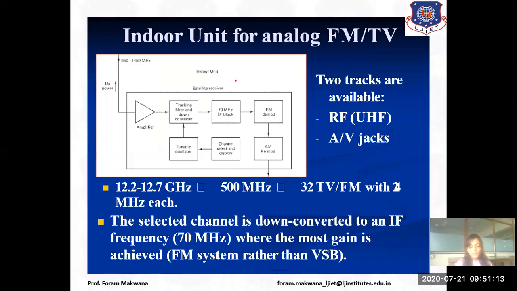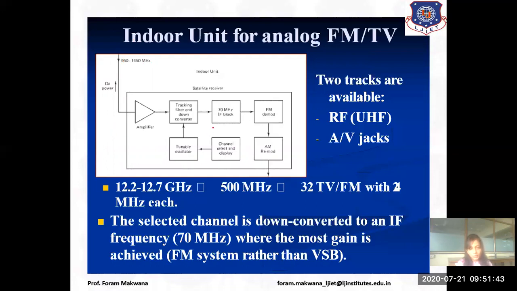Now, the down converted frequency is coming to the indoor unit with the help of coaxial cable. Either we can use RF or an audio video jack. The selected channel is going to be down converted to the IF frequency range. Over here, the frequency coming in is 950 to 1450 megahertz.